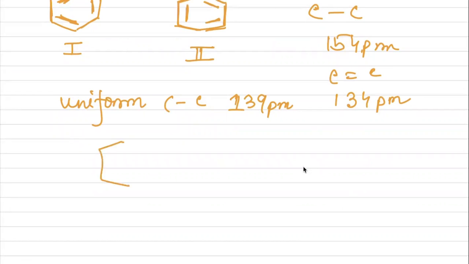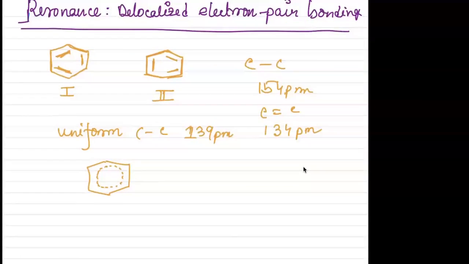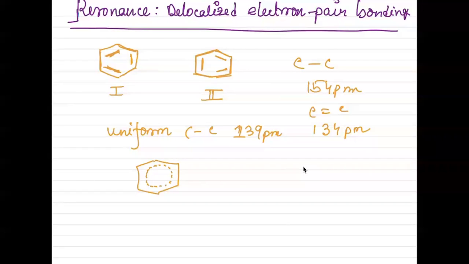Actually, the pi electrons present in benzene are delocalized over all the bonds. Pi electrons are actually delocalized over all the bonds. So this is the main thing. Clear? Okay, so this is actually the structure.